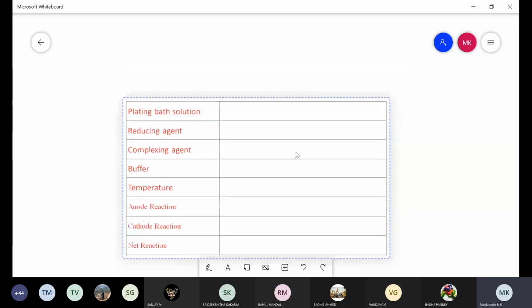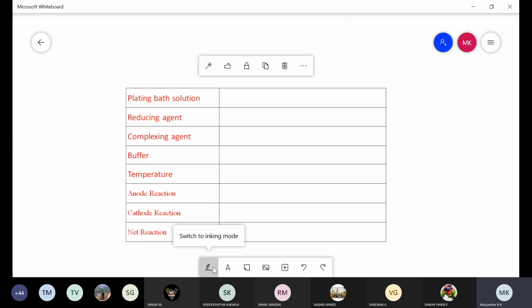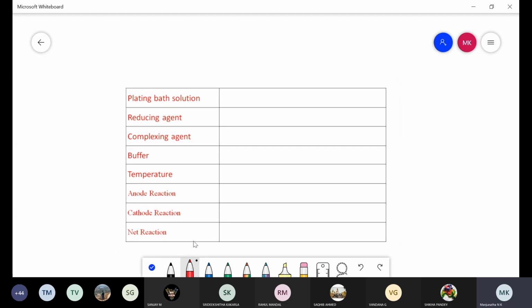See, these are the conditions observed in the case of electroless plating process. So that is electroless plating of nickel. Coming to the electroless plating of nickel, it is also applicable for non-conducting materials. Therefore, first the metal surface is subjected to surface preparation.